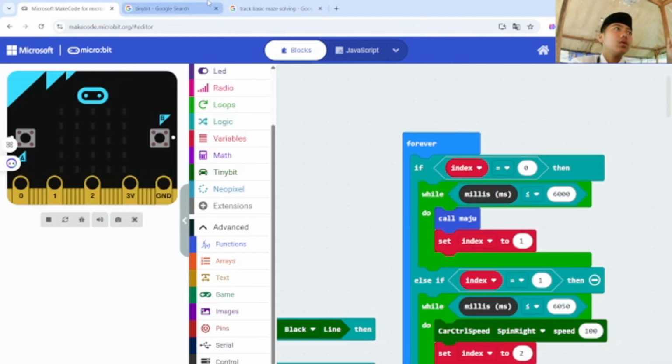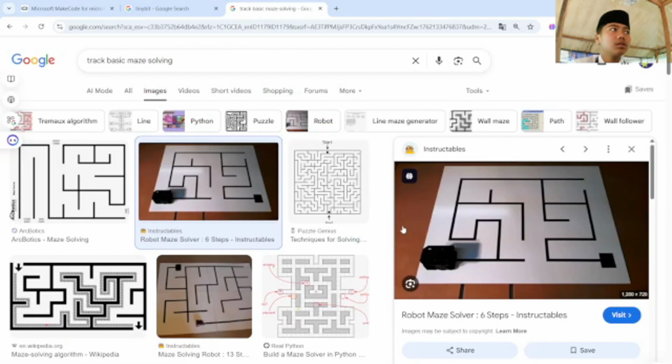So maybe you know the track basic of the maze solving. Maybe the line is like run, and then go to left, then go to left again, and then go to left again, and then go to right, and then others.